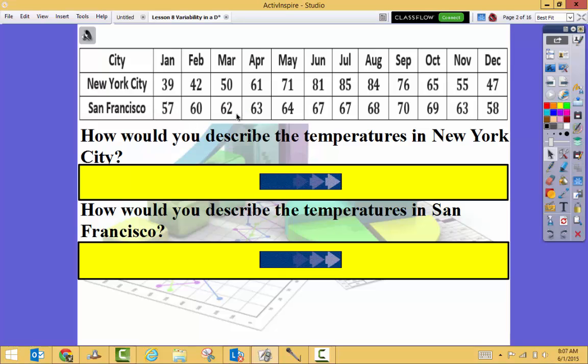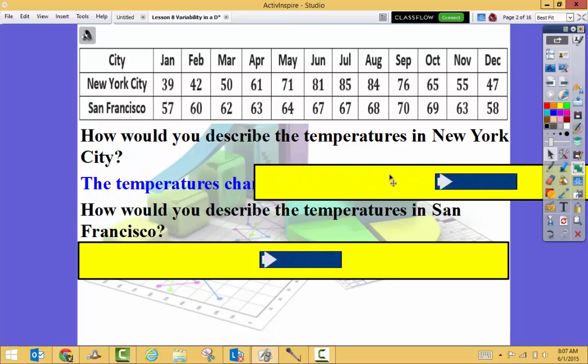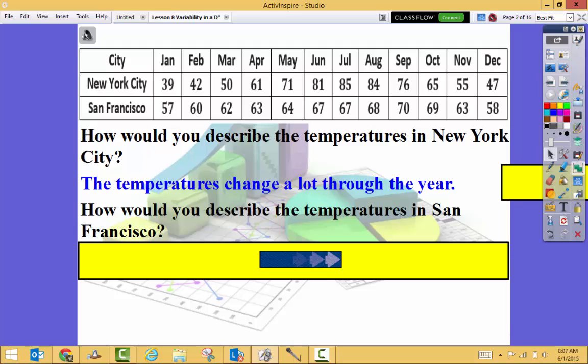Alright, so let's look at our data that Marvin has collected. How would you describe the temperatures in New York City? Well, notice that we start at 39, we go up, up, up, up, up, up, up, and then back down. So how would I describe that? Well, it looks like the temperatures change a lot throughout the year. Temperatures start low, they get higher, up to 85, and then they go back down to being low.